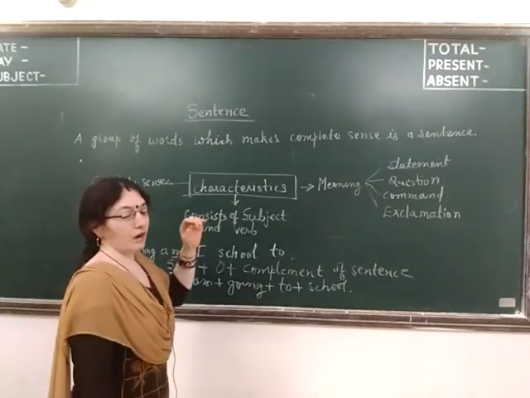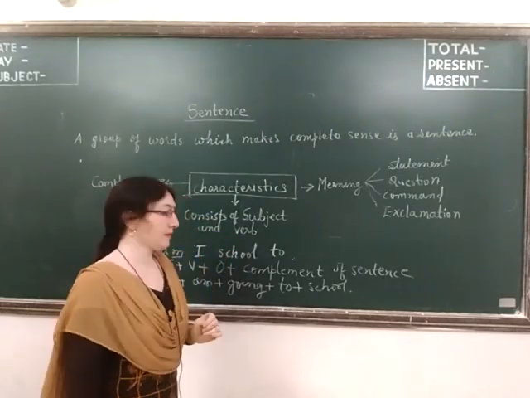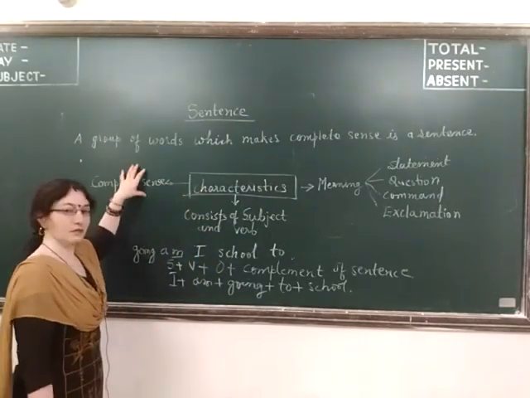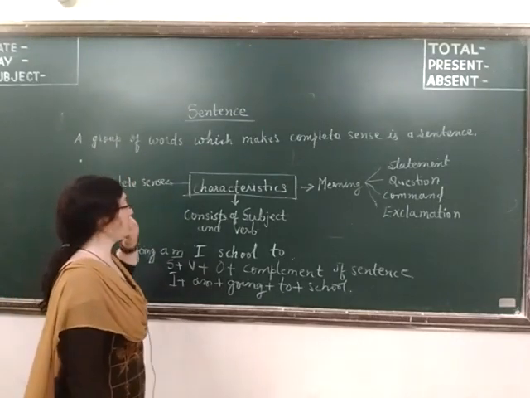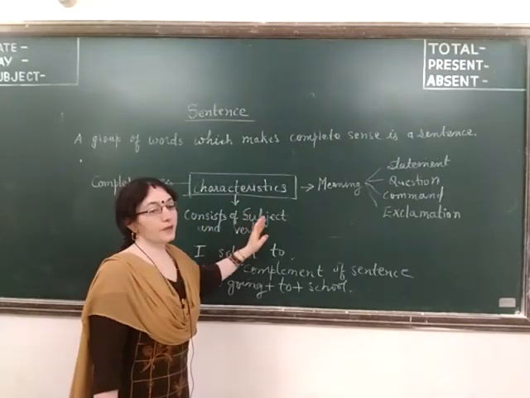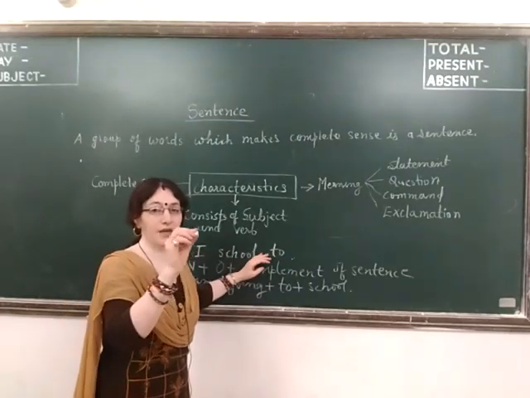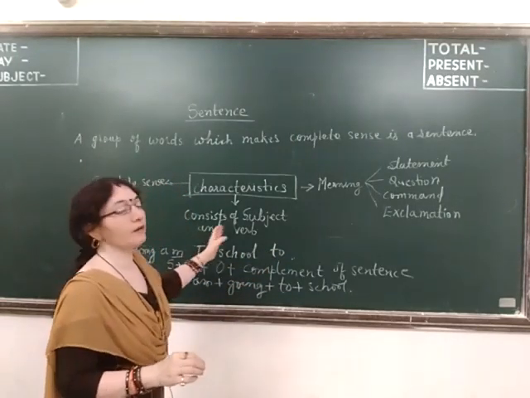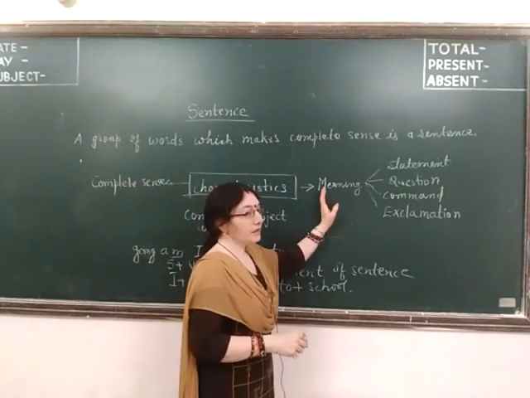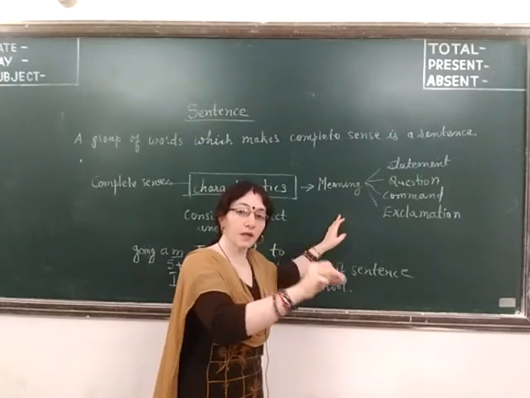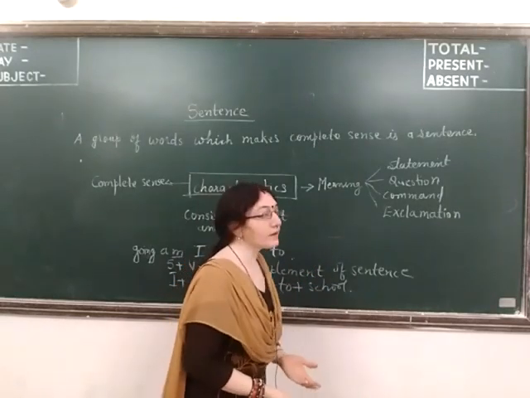Now, there are some characteristics of a sentence. What are the characteristics? First of all, the complete sense. Then, it consists of subject and verb. A sentence compulsorily has subject and verb, and it gives meaning. A sentence conveys meaning. Meaning in what sense?